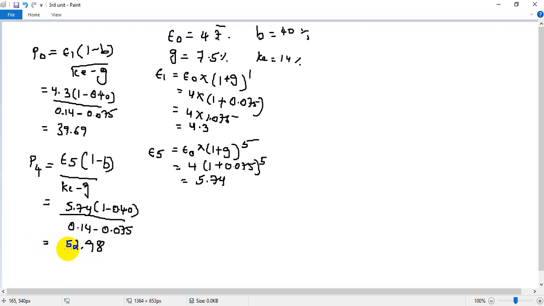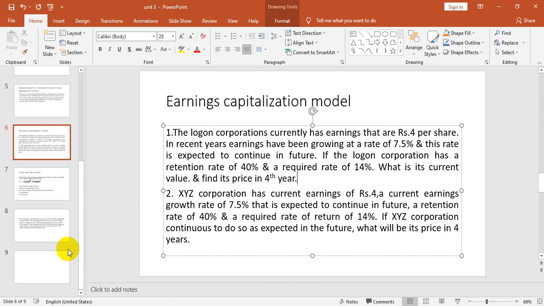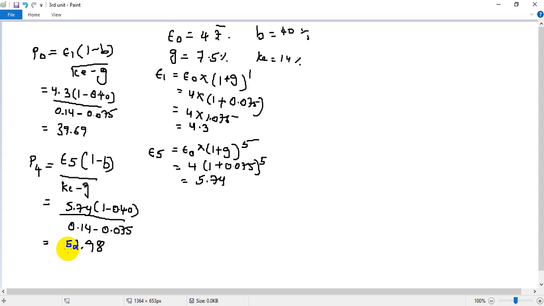The thing is, what he said to you in both the situations: the Logan Corporation currently has earnings that are 4 per share. In recent years, earnings have been growing at a rate of 7.5. So G is 7.5, and this growth rate is expected to continue in future as well. If Logan Corporation has a retention rate of 40% and a required rate of 14%, what is its current value? And find out its price. Similar, find its value in the fourth year is asked. So we need to know P0 and P4. So the formula is E1 into 1 minus B divided by K minus G.